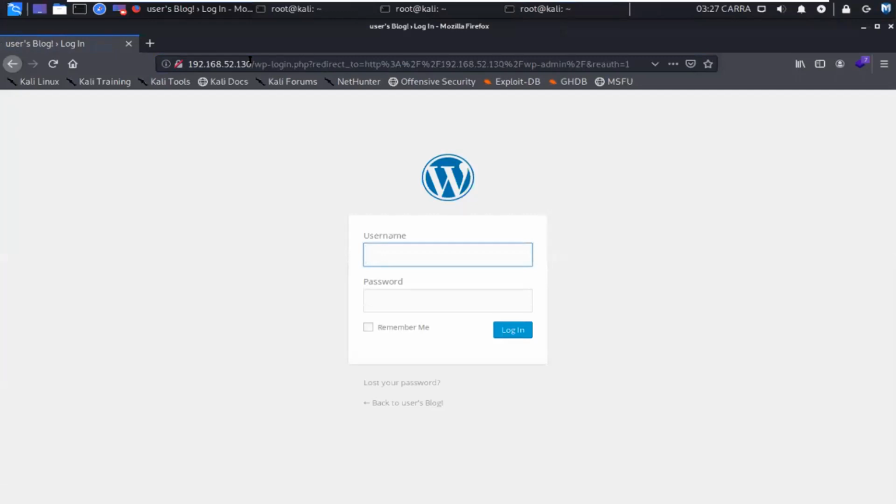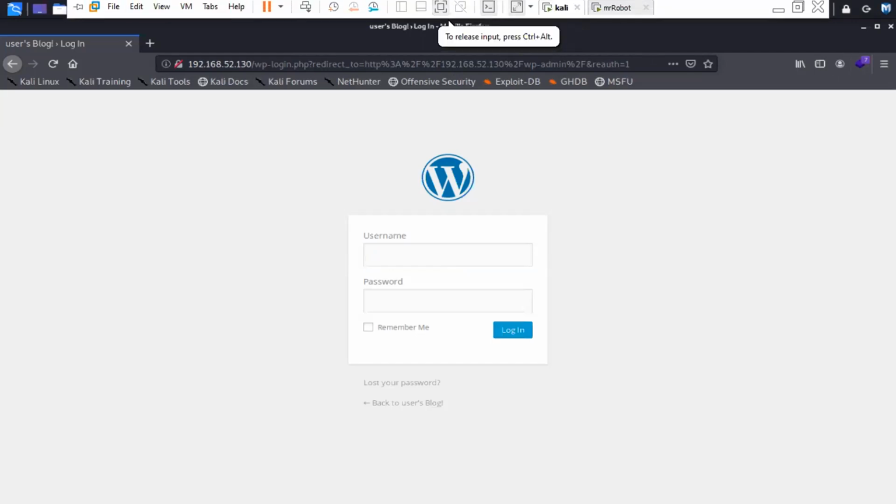Okay, so when I open my /dashboard directory, I can see a WordPress installation here, right? Yes, sir. So this is something new that we have discovered here. That is, the target is having a WordPress installation. It's running. Okay. And the path that I can see is wp-login.php. Okay. Right. So now you can stop sharing. I'll share my screen. Okay, sir.